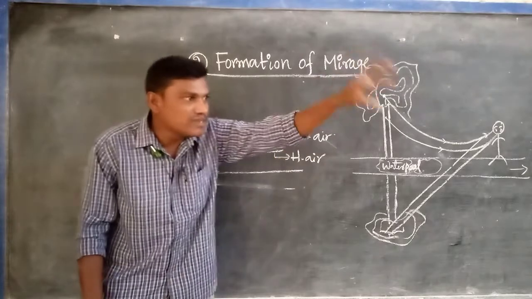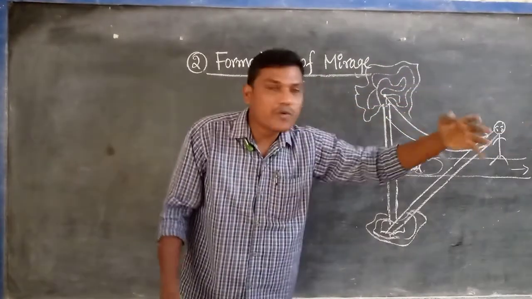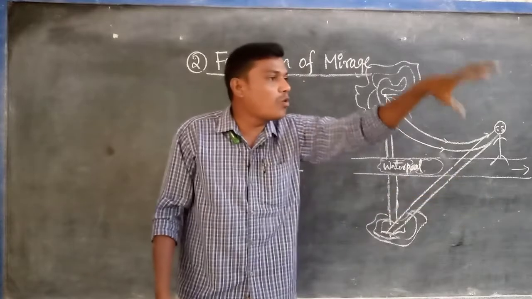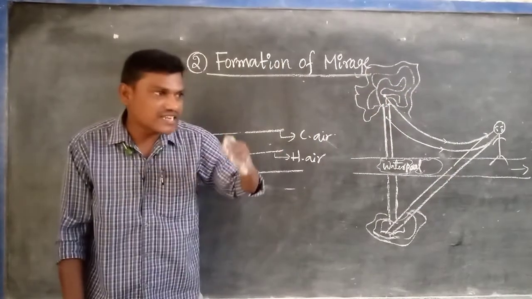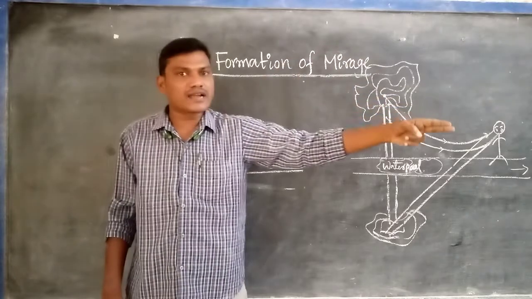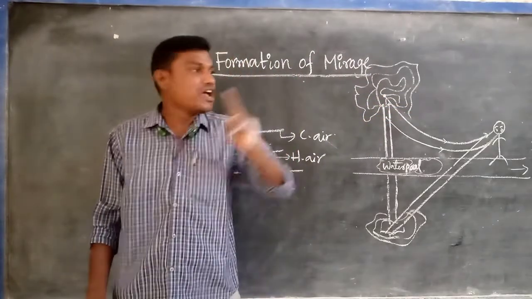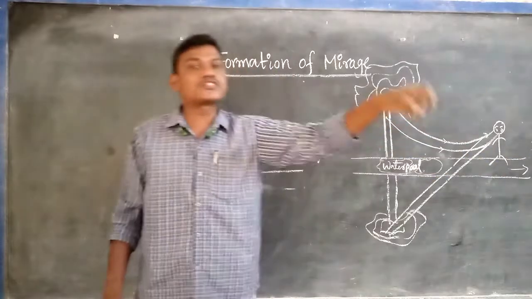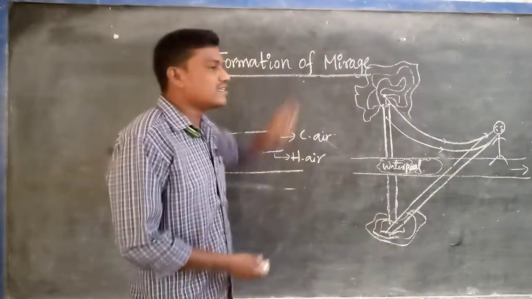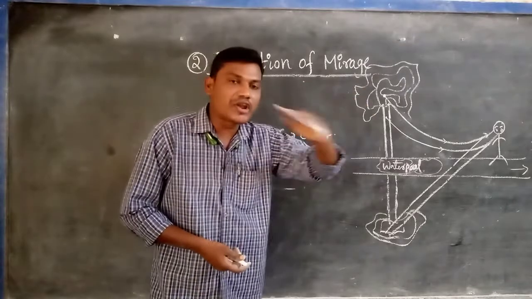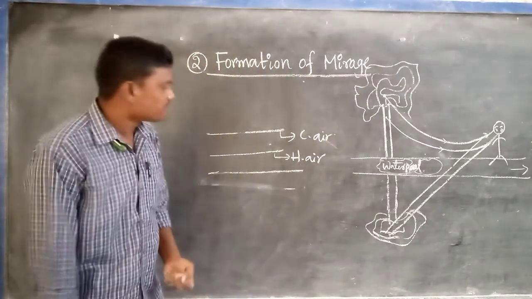But is the water pool really present on the surface of the road? No. When you go near, we observe clearly that there is no water pool at that particular place. But at a certain distance it appears to us, or not? That is called optical illusion. Optical illusion means it is really not there but appears to be there. That is the meaning. So mirage is also an optical illusion. It is formed due to total internal reflection.